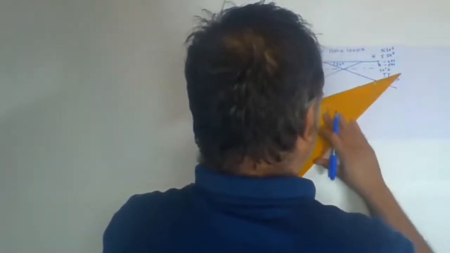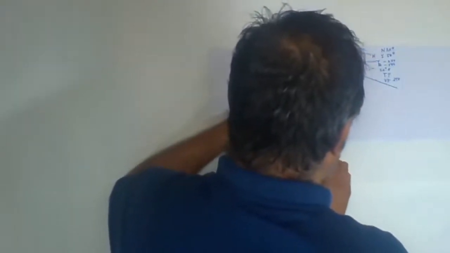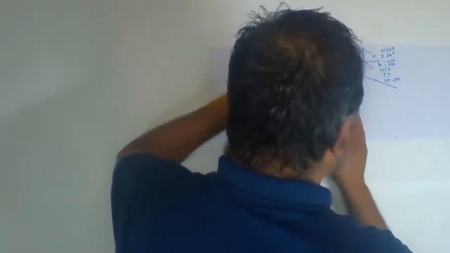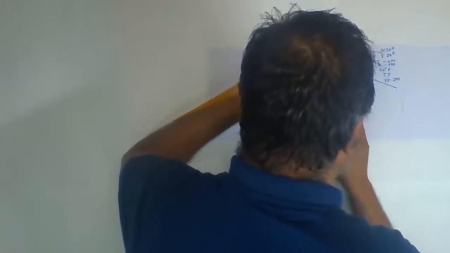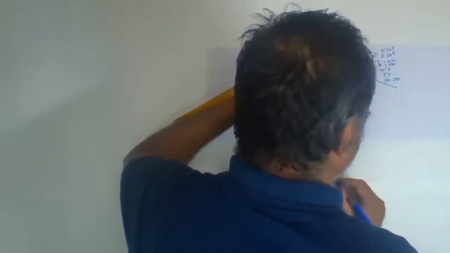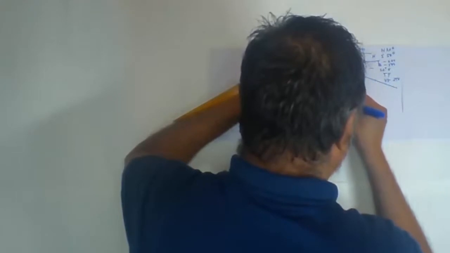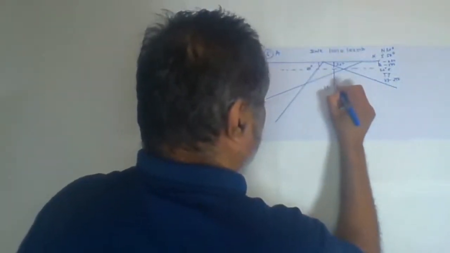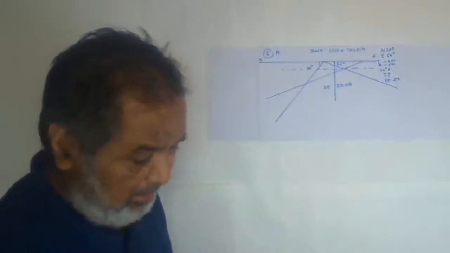Yes, this is the point. Now from here the vertical thickness is given now. So you can directly take the vertical thickness. How much is it? 250. So 100, 200 and 250. So we have taken VT 250 meters. Now parallel, we have to draw the line from this point.